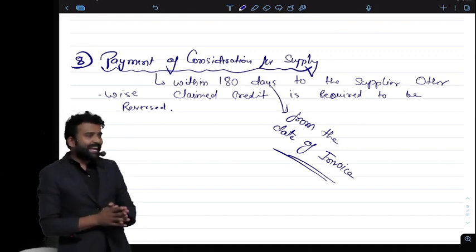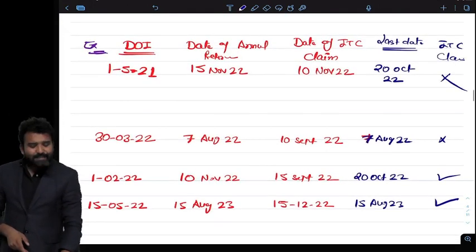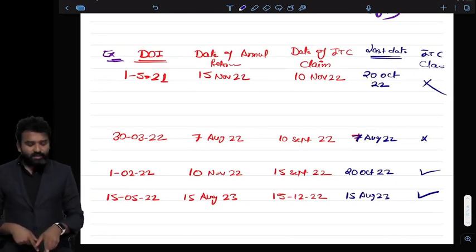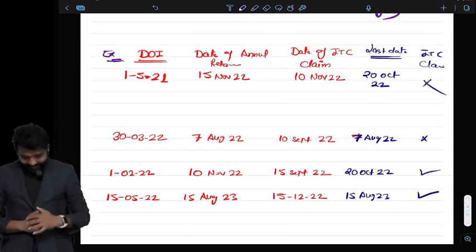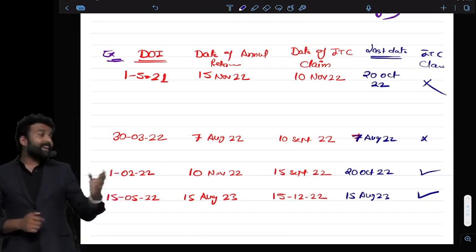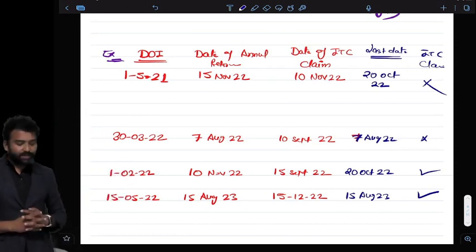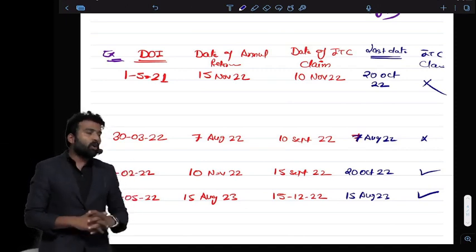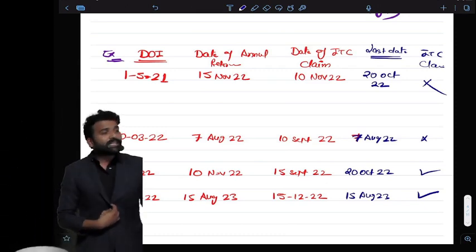Okay, which one do you want to ask about, 8 or 7? 7. This example is again what we were discussing now. The example is about the same, the date of annual return, 20th October 2020. In which case? First, second, third, fourth? First case, 20th October is the due date of filing GSTR-3B for the September month. So 20th October is the last date to claim the credit for the last financial year, because this is the due date of filing the GSTR return in which I will be claiming ITC for the month of September.